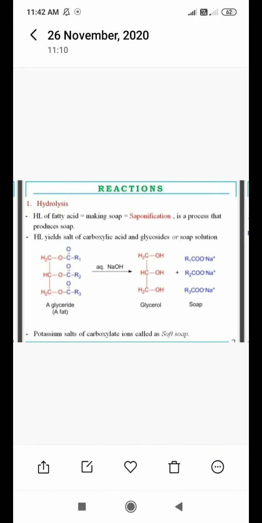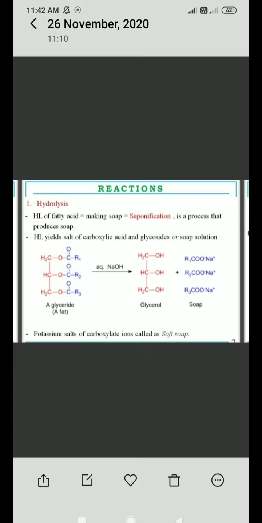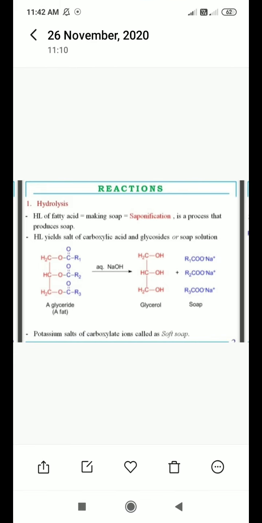In the glycerol, which is the functional group? Hydroxyl group, and the salt of any triglyceride acid or any carboxylic acid is nothing but the soap. Here soap formation occurs from the ester group, a glyceride in the presence of aqueous NaOH, which gives you glycerol and the salt of carboxylic acid. Salt of carboxylic acid is nothing but your soap formation, keep in mind.